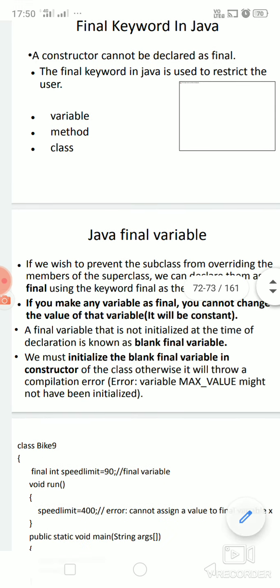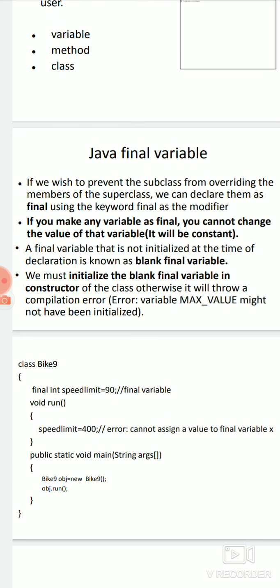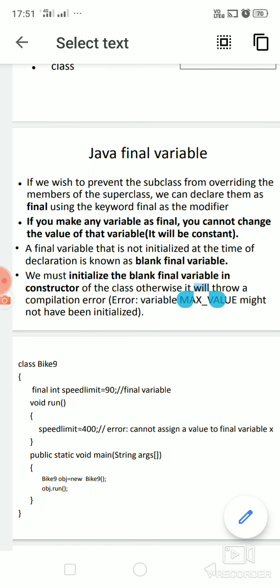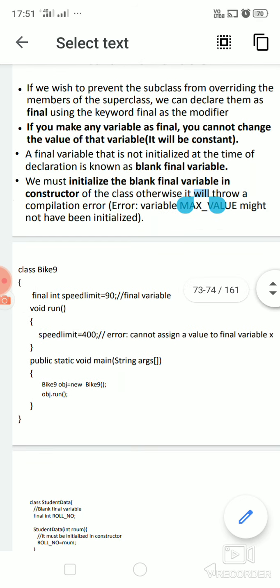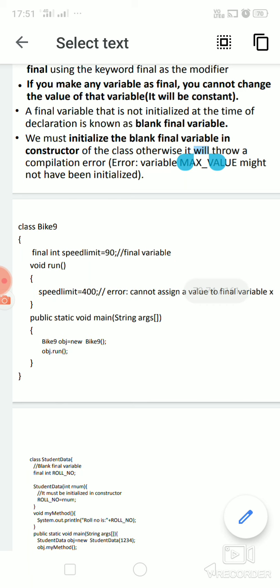So if we wish to prevent the subclass from overriding the members of the superclass, we can declare them as final, using the keyword as a modifier. Now just look at the example. In this example, you can see class Bike9. This is a class. Inside this, you have an integer variable declaration, speed limit is equal to 90. This is declared as final. If you want to declare as final, just use the keyword final just before the int variable declaration. So final int speedlimit = 90.